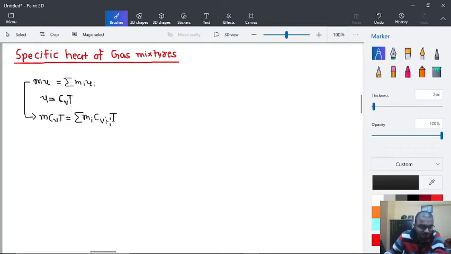Here T is the same in both cases, so we can say that the value of cv is equal to sigma mi upon m into cvi.